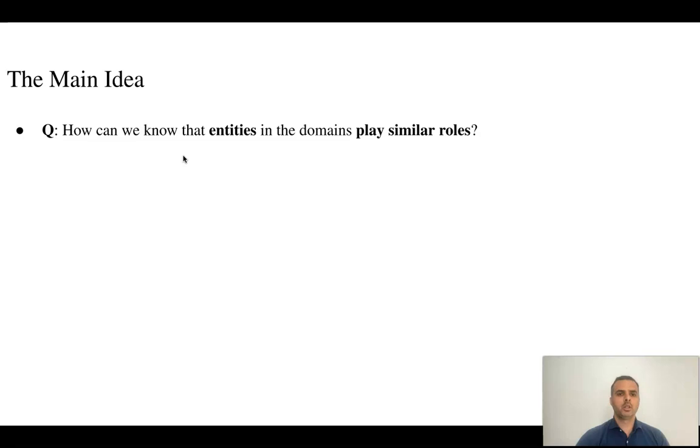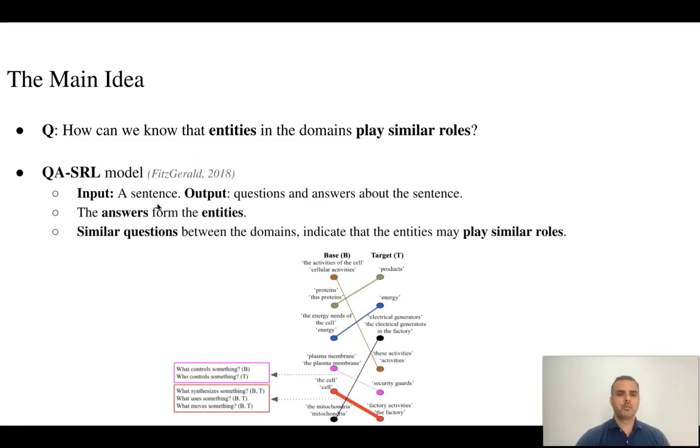Now for the main idea behind our method. The question is, how can we know that entities in the domains play similar roles? We chose to use the QASRL model to extract entities and relations from the text. This model gets as an input a sentence and outputs questions and answers about the sentence. The idea is that the answers are the entities, and similar questions between the domains indicate the entities may play similar roles. For example, plasma membranes and security guards have one similar question, and the cell and the factory have three similar questions, hinting that this mapping should be stronger.